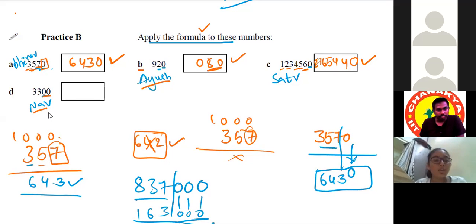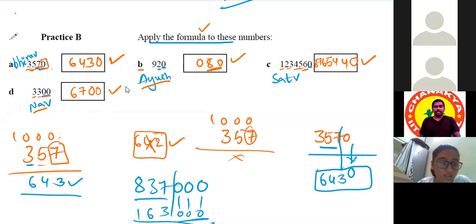Yes, sir. So, doing minus with 10,000, it will be 00. After that, doing minus with 10, 3. There will be almost 7. After that, with 9, there will be 6. So the answer is 6,700. Okay. Yes, sir.